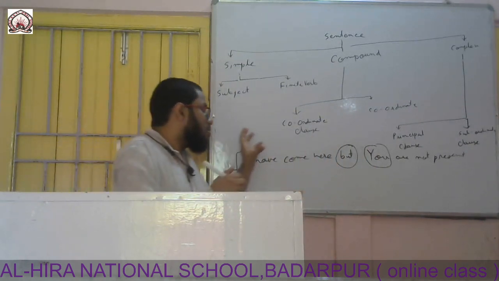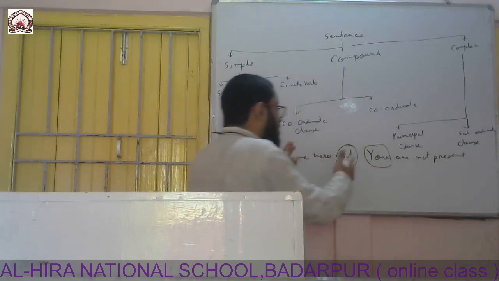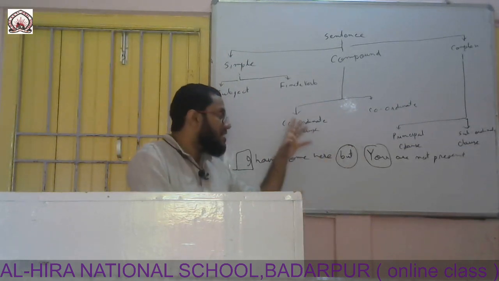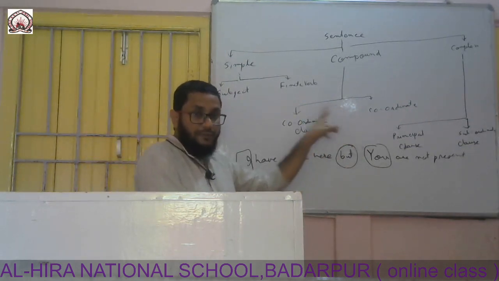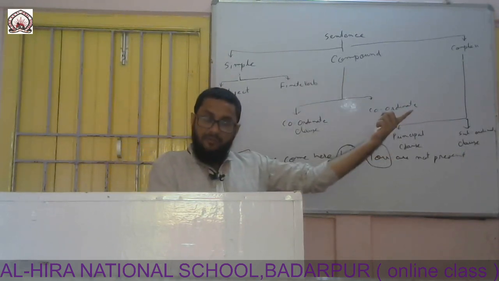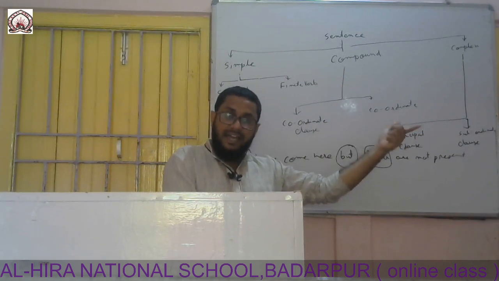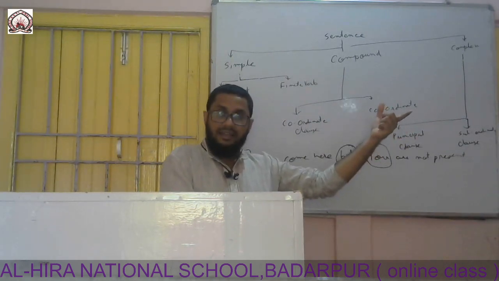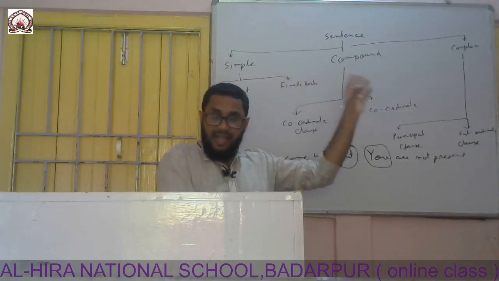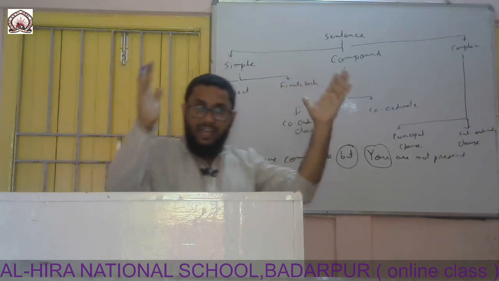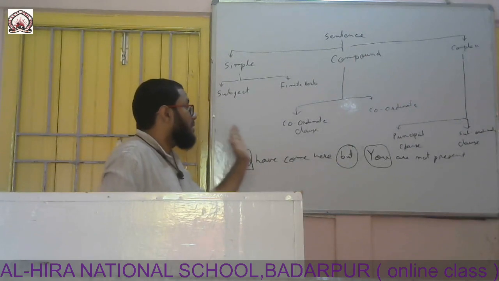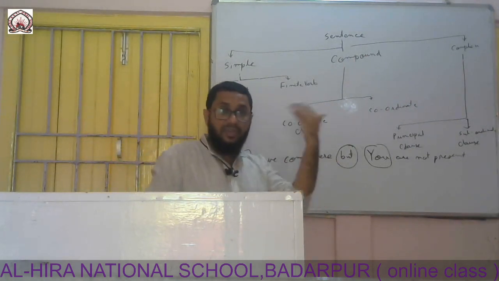Understood? So these two coordinate clauses are joined by this conjunction, 'but'. If we get two or more coordinate clauses, for example, Ram went there and Sham went there. Ram went there, comma, Sham went there and Jadu went there. The conjunction is joining three coordinate clauses. This type of sentence is called a compound sentence. I shall be giving you examples.